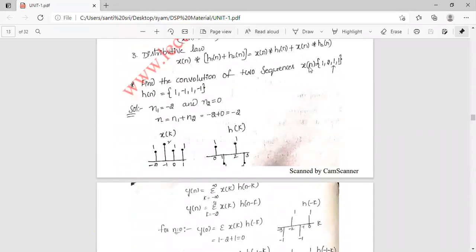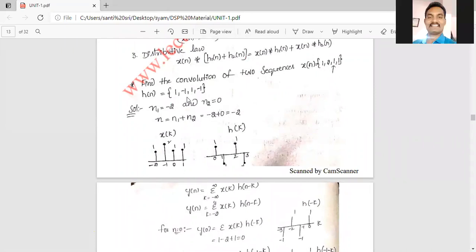x of n is equal to 2 1 2 1 1 and h of n equal to 1 minus 1 1 minus 1. Here the arrow mark is given here. It means that it is x of 0 value. This is x of minus 1 value, this is x of minus 2 value, and this is x of plus 1 value.